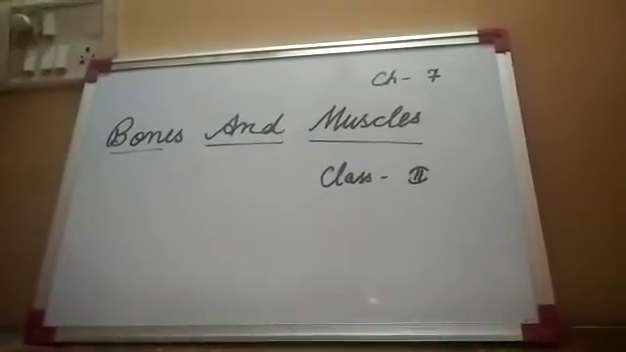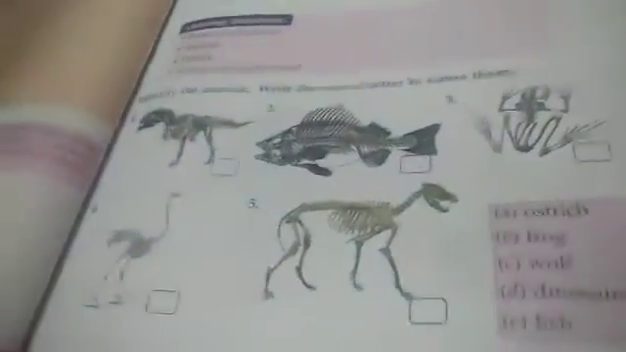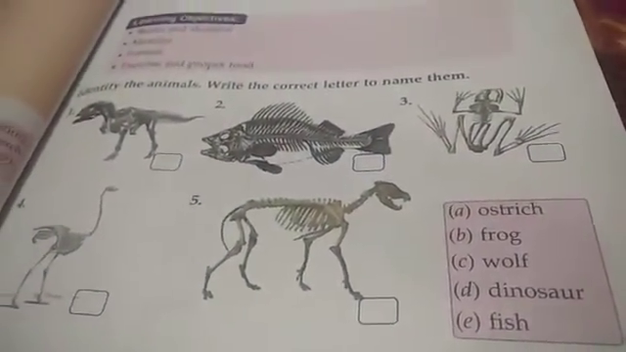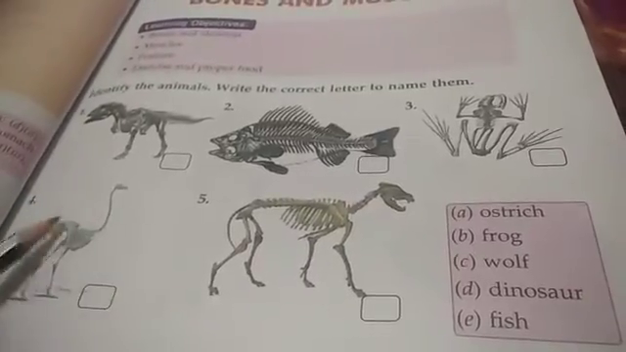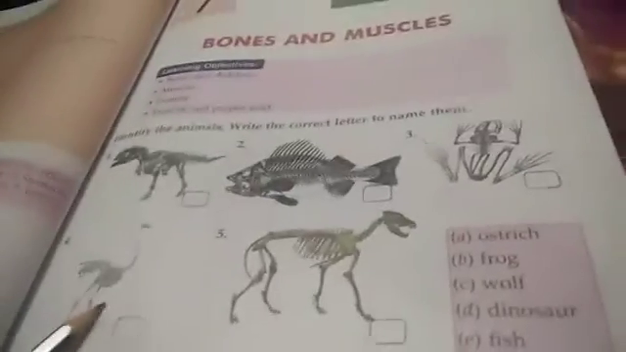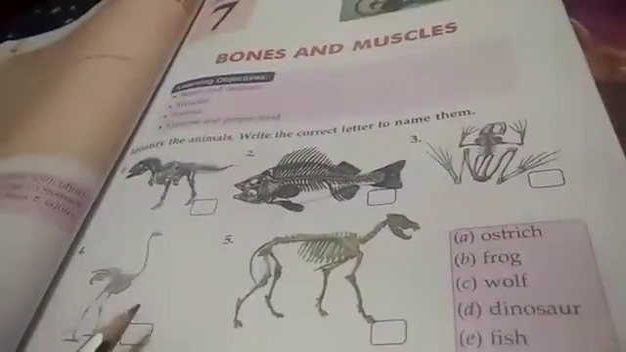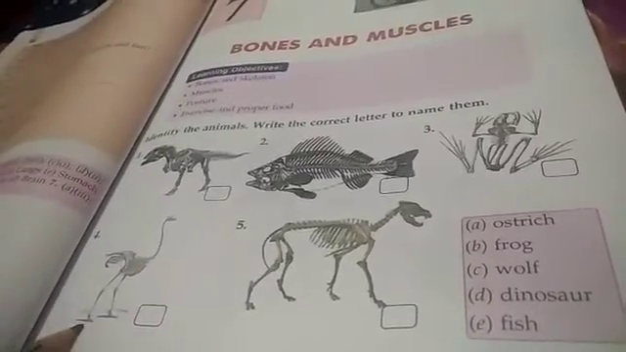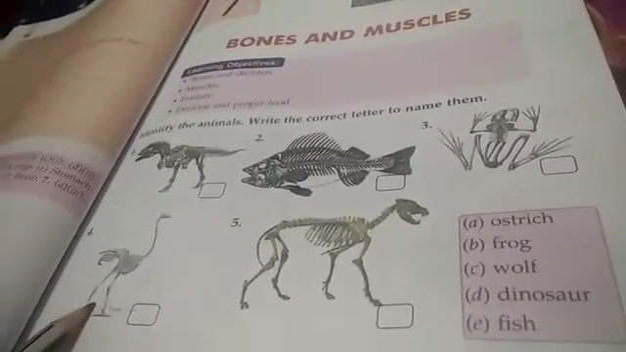Now, children, identify the animals. Write the correct letter to name them. You have to identify this picture and write the letter. You have to do it by yourself.